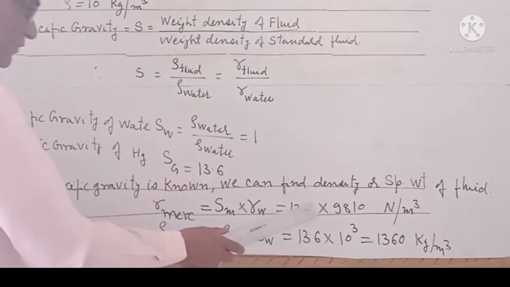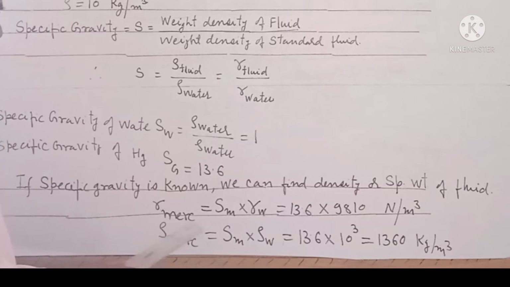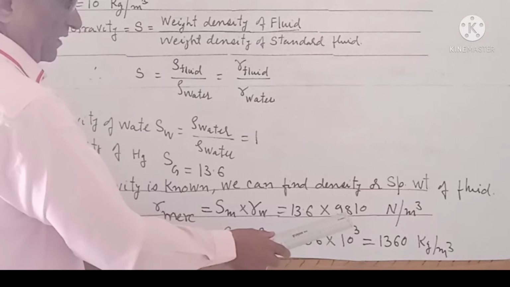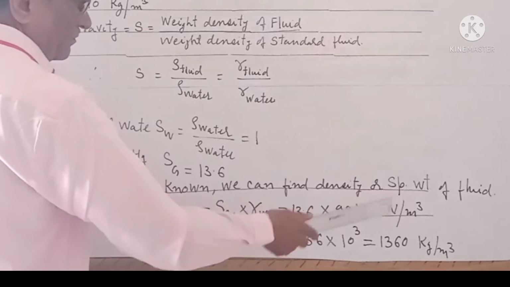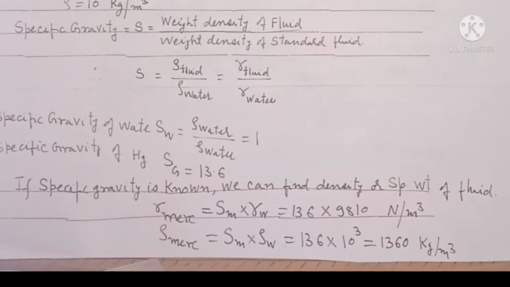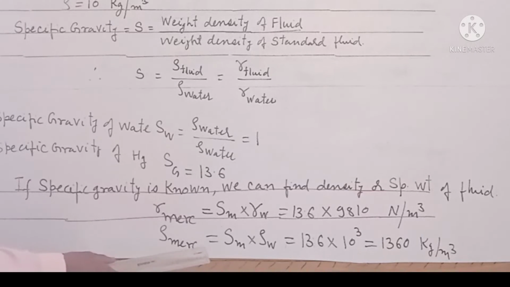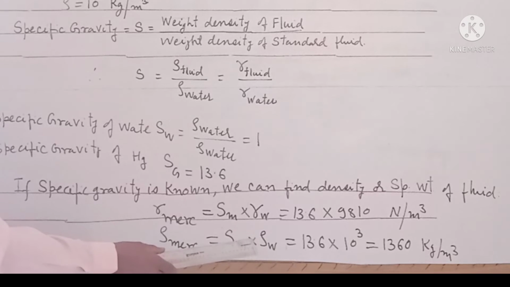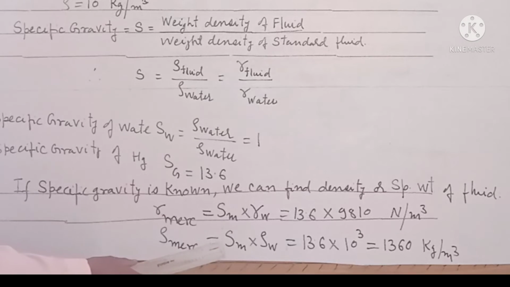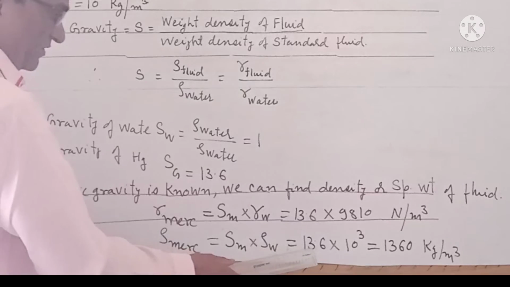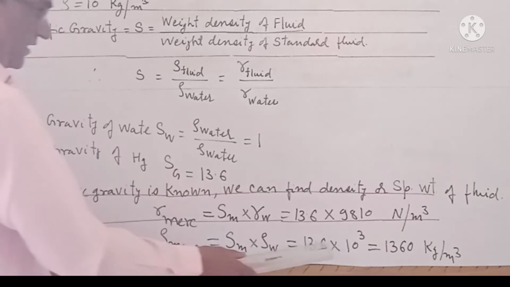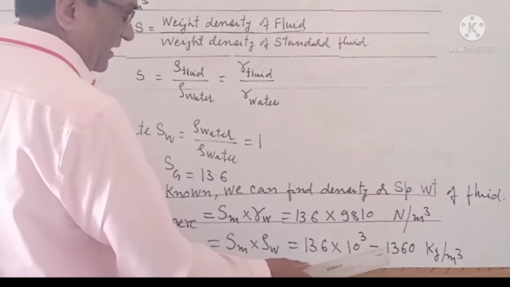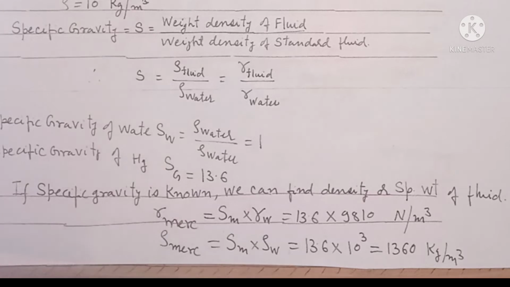So putting the values, gamma mercury is equal to 13.6 into 9810 Newton per meter cube, and rho of mercury is equal to specific gravity of mercury into rho of water, or mass density of water. So specific gravity of mercury is 13.6 and rho of water is 10³. So rho of mercury will be equal to 13600 kg per meter cube.